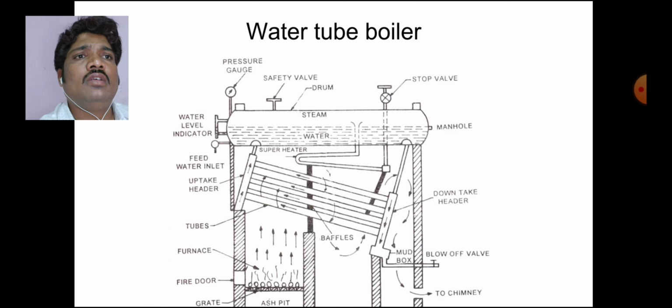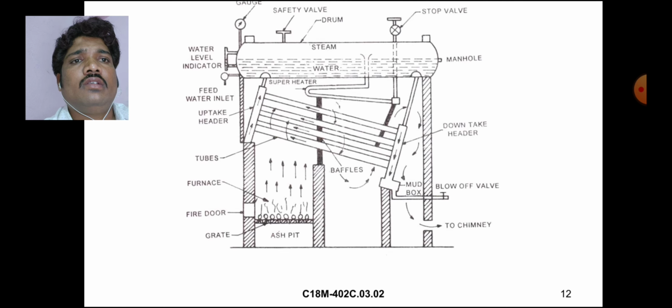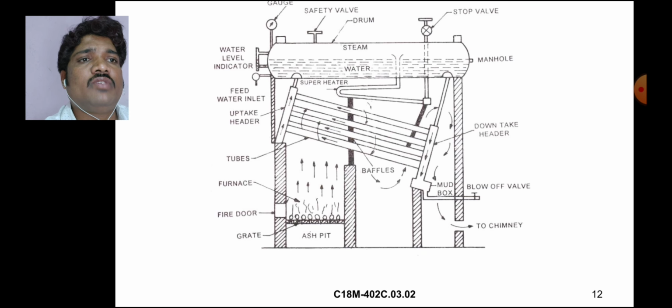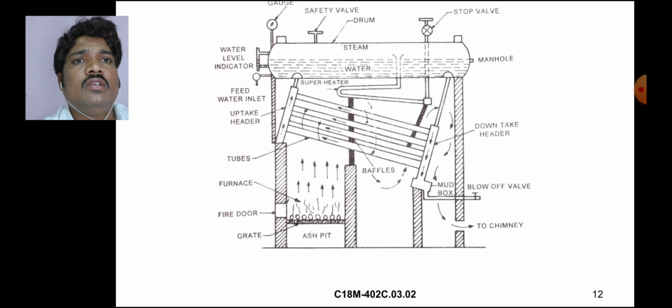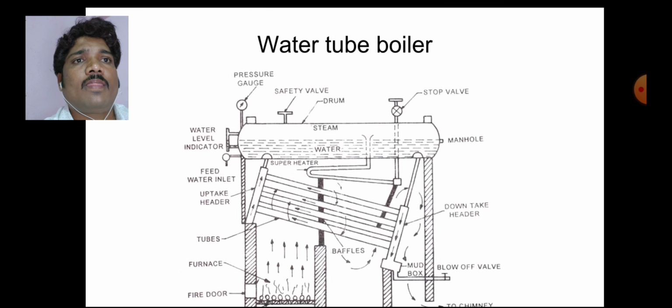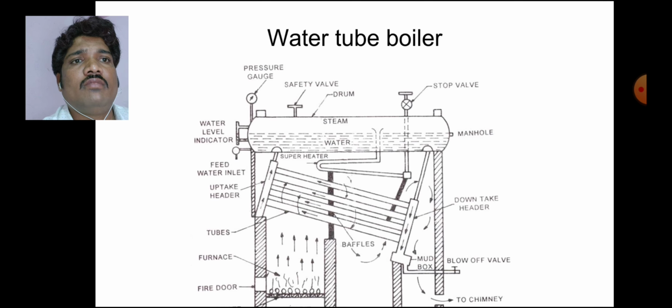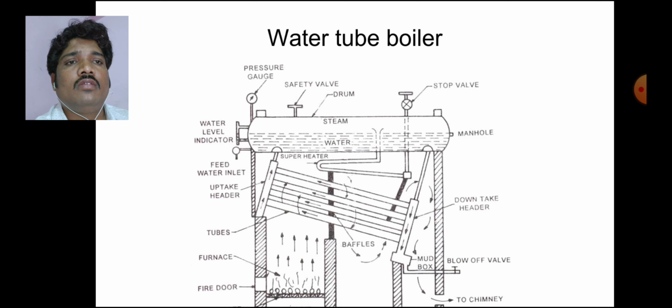Water tube boiler: downtake header, uptake header. How many headers are provided in a water tube boiler? Downtake header, uptake header. Safety valve, drum. This is a drum. This drum stores water. This water is heated, and above the water steam is forming.